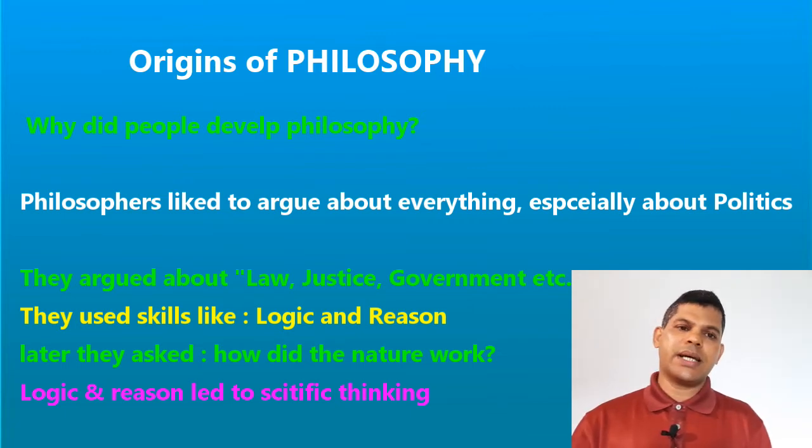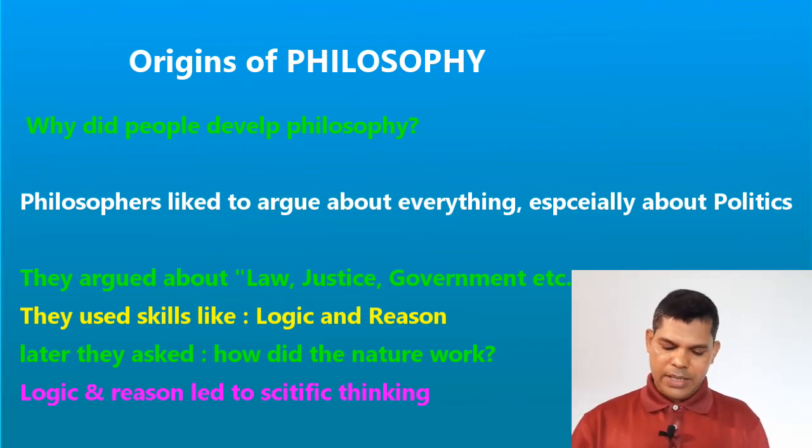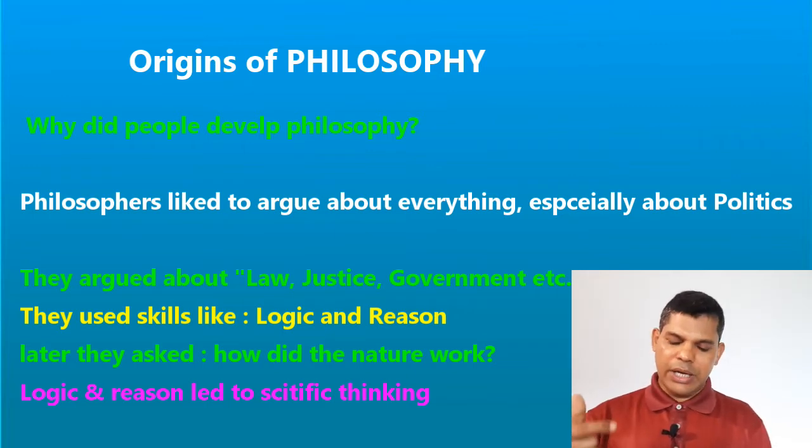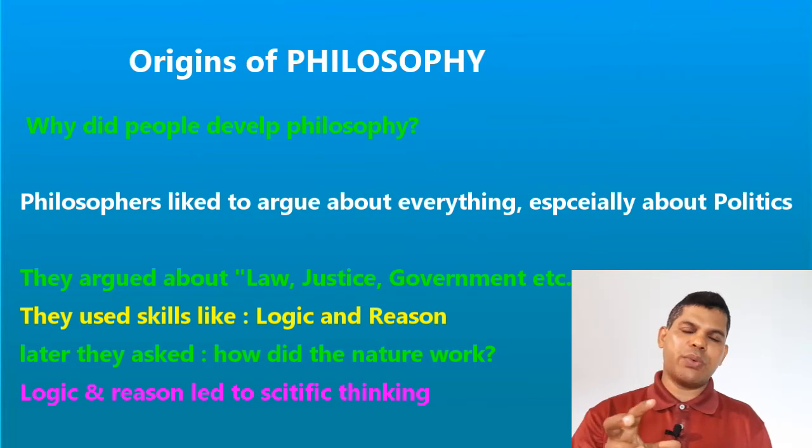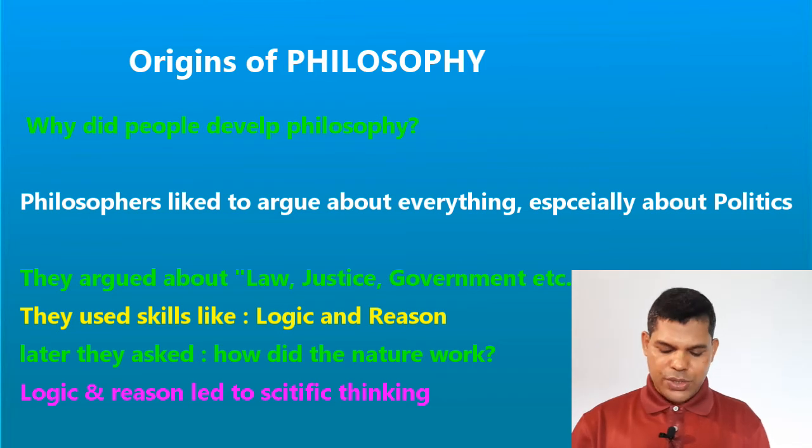It is said that Greek philosophers are known for arguing, and they argued about the law, about justice, about the government and the functioning of the government. These things were very much seen in Greek philosophers.